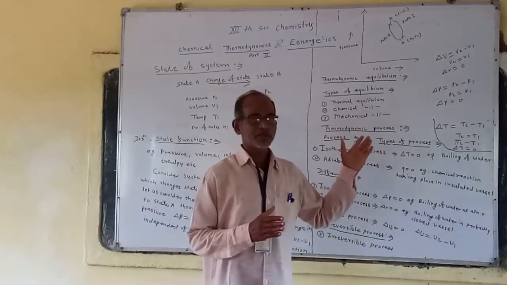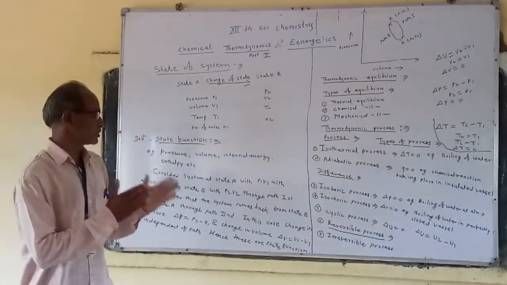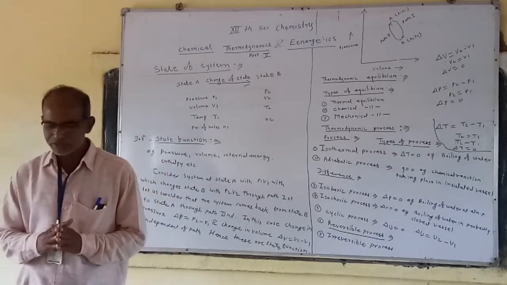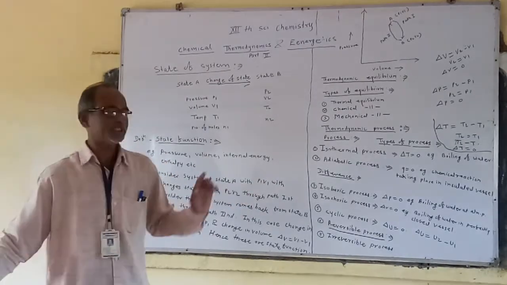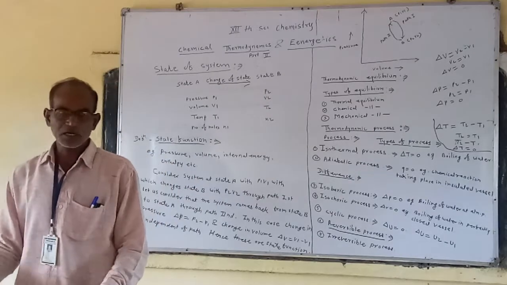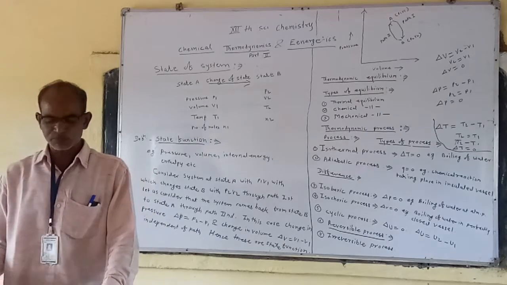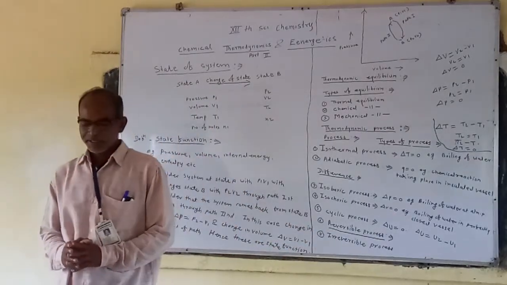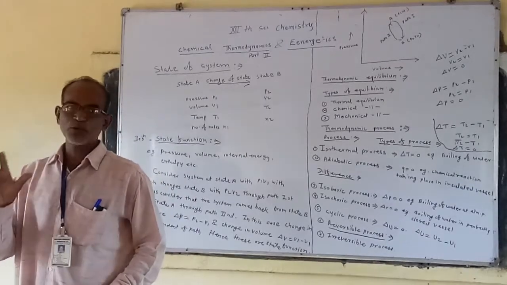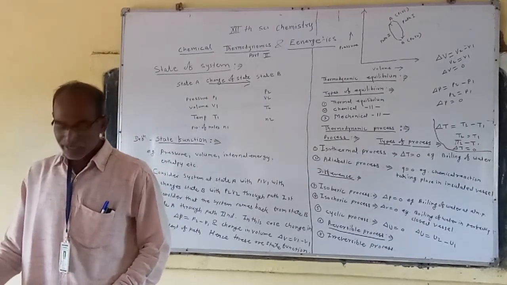We can write the points that we have already discussed. What is a reversible process and an irreversible process? Distinguishing points: in a reversible process, the driving force and opposing force differ by a very small value. In an irreversible process, the driving force and opposing force differ by a large value.